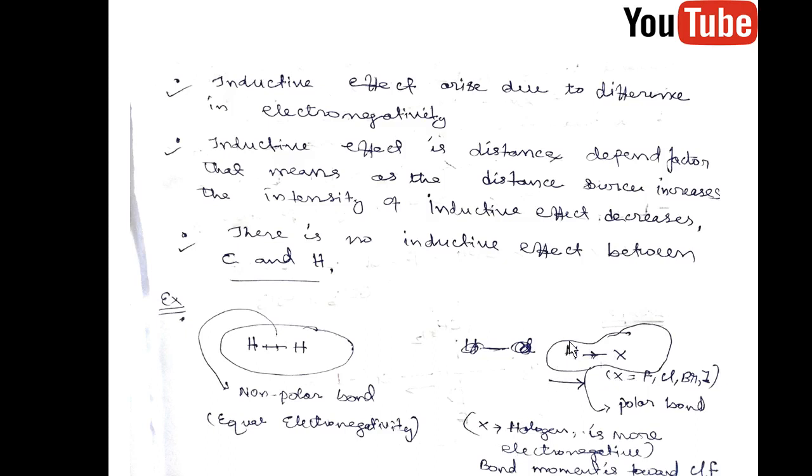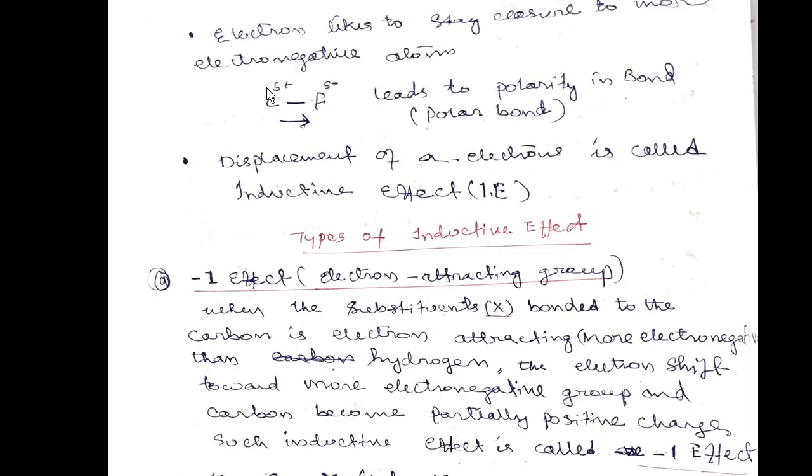If carbon is attached to a halogen group, which is more electronegative, then the bond movement is toward the chlorine, fluorine, bromine or iodine. This is the halogen group. So this is an example of electronegativity. Electrons always like to stay closer to the more electronegative atoms, just like we always want to stay with our parents. The electrons will always move toward the more electronegative atom. Displacement of sigma electrons is called the inductive effect, right?